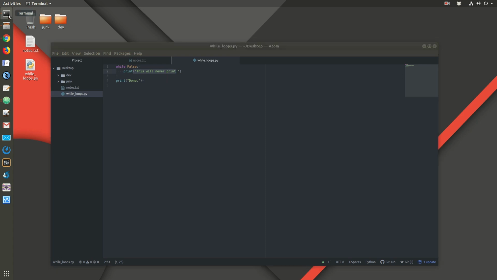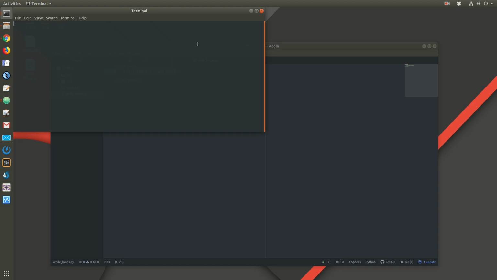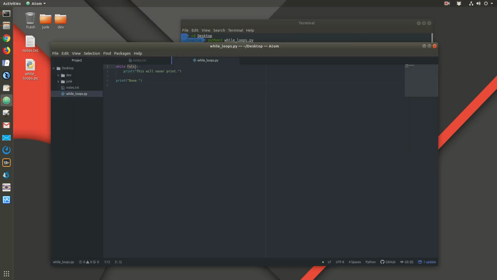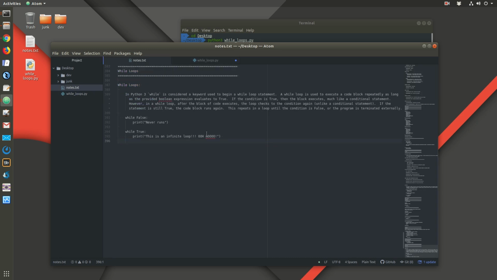Alright, so let's open up a terminal. And then run python3 while loops. Okay, so we see it just printed out done. Now if we make this true, this is an infinite loop. Let's just make it underneath here. While true, and we'll copy this line.